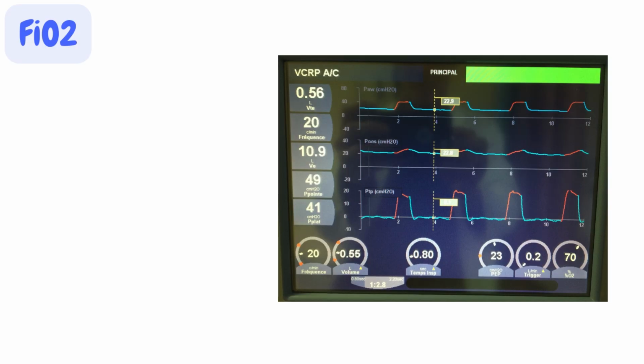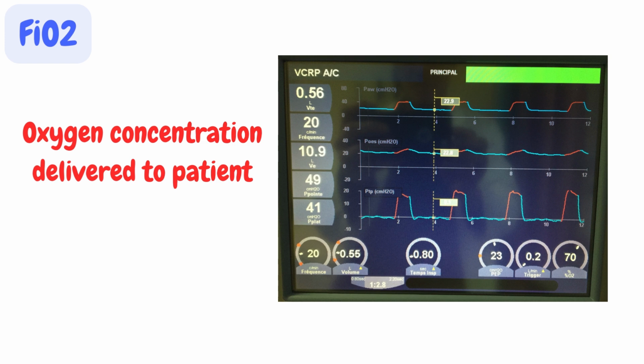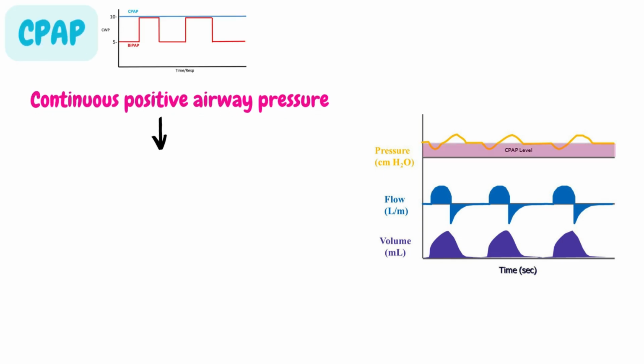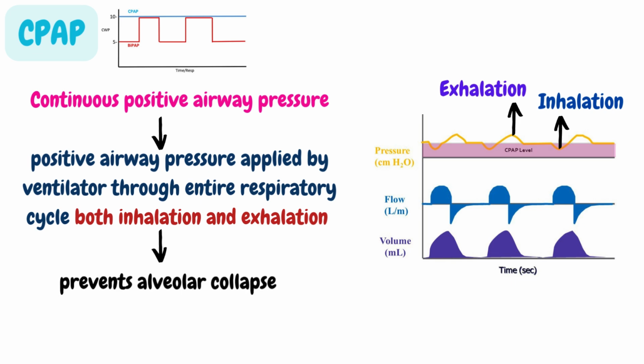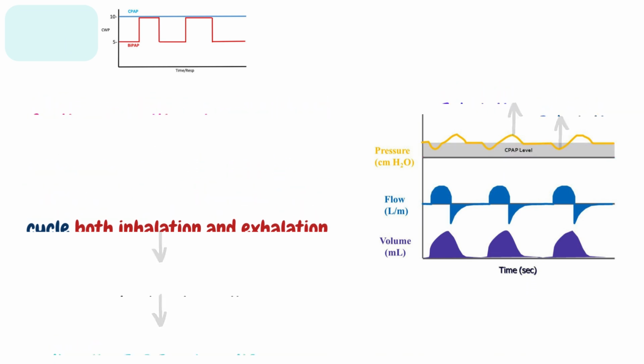Next, fraction of inspired oxygen, FiO2. It is the oxygen concentration delivered to the client, determined by the client's condition and ABG levels. The level is between 21 to 100%. Next is CPAP, continuous positive airway pressure. It is the application of positive airway pressure by the ventilator through the entire respiratory cycle for spontaneous breathing. It keeps the alveoli open during inspiration and prevents alveolar collapse. Usually it is 5, 7.5 and 10 centimeters of water.